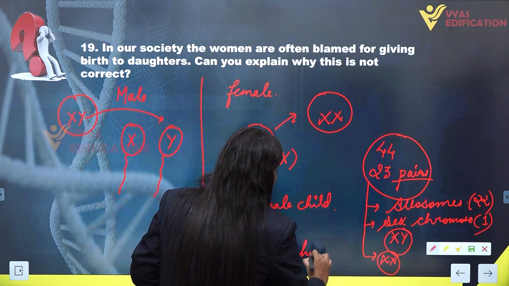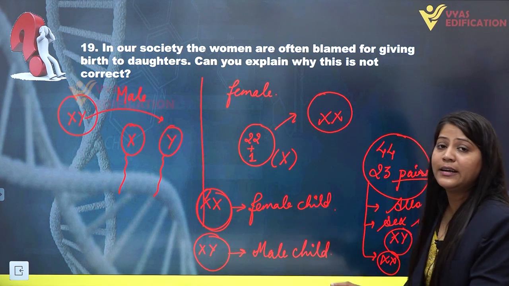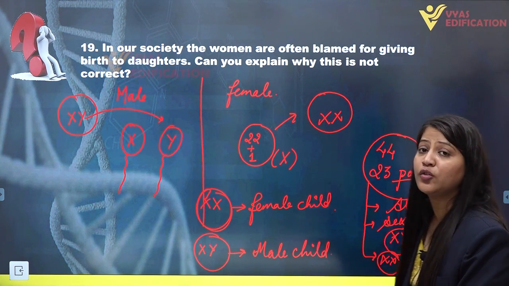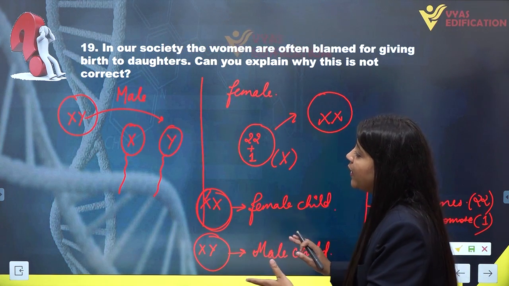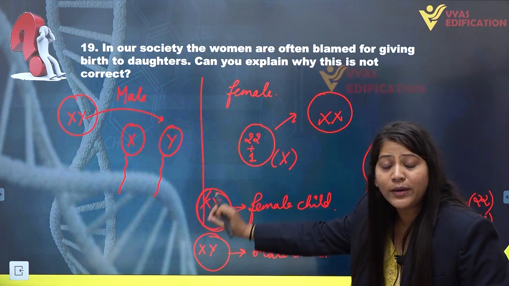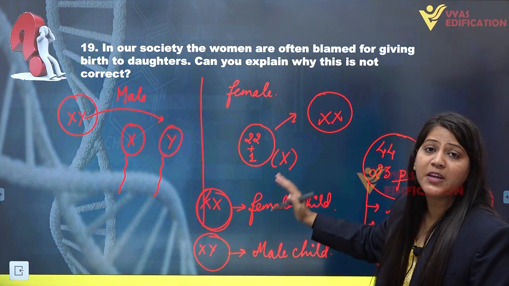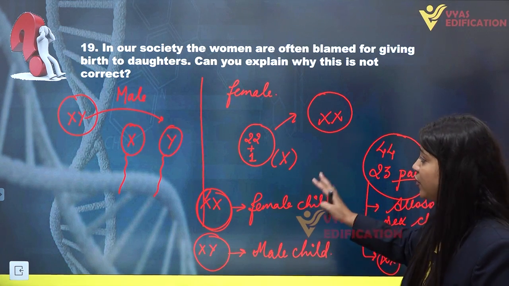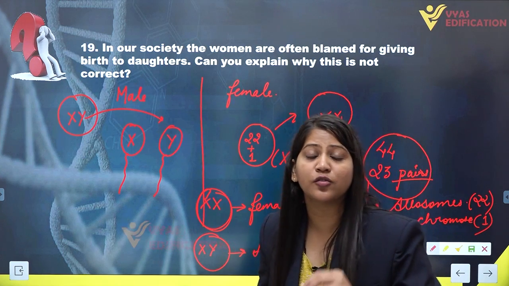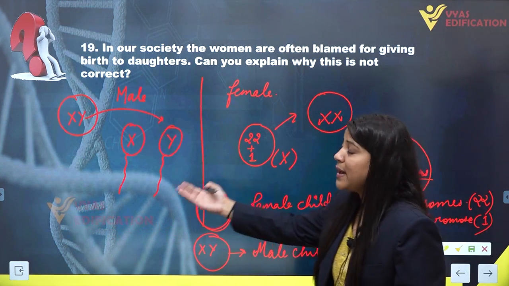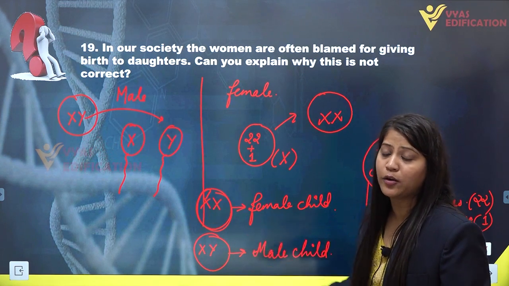So from here you can clearly understand who is actually responsible for the sex of the child. This is very clear: only the male is responsible for the sex of the child, not the female, as female gametes always have X chromosomes, and male can have either X or Y chromosome.